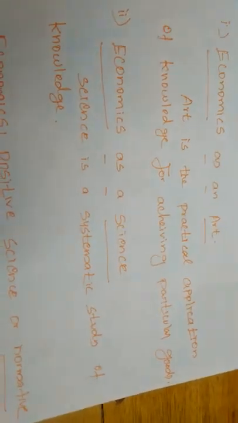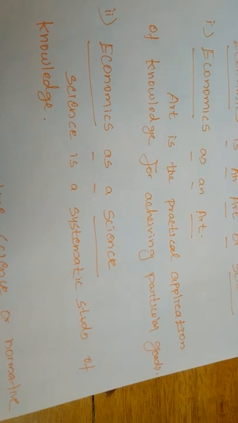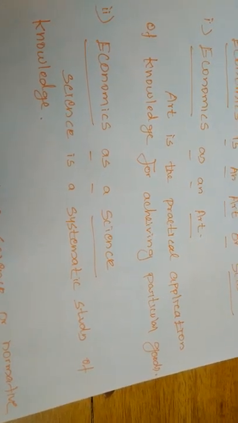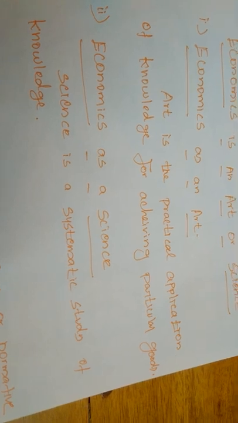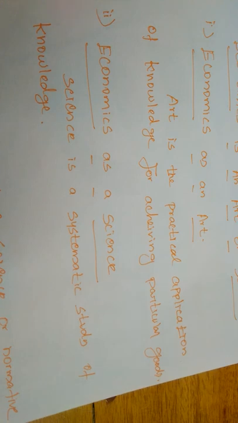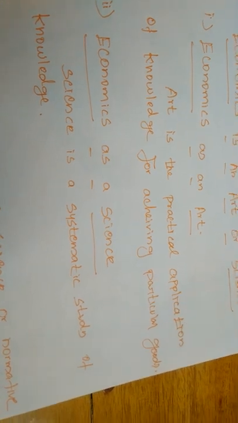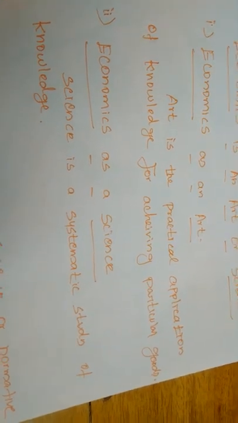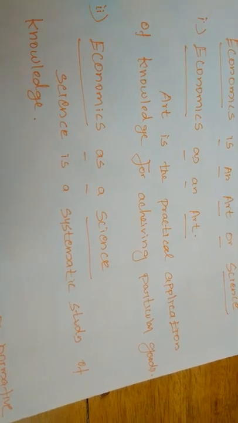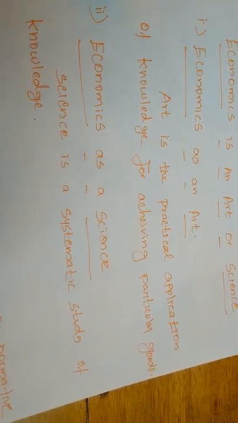We can consider the 5-year plan as an art, because to achieve particular goals within 5 years, we have to apply practical knowledge, by having past experience and future predictions.